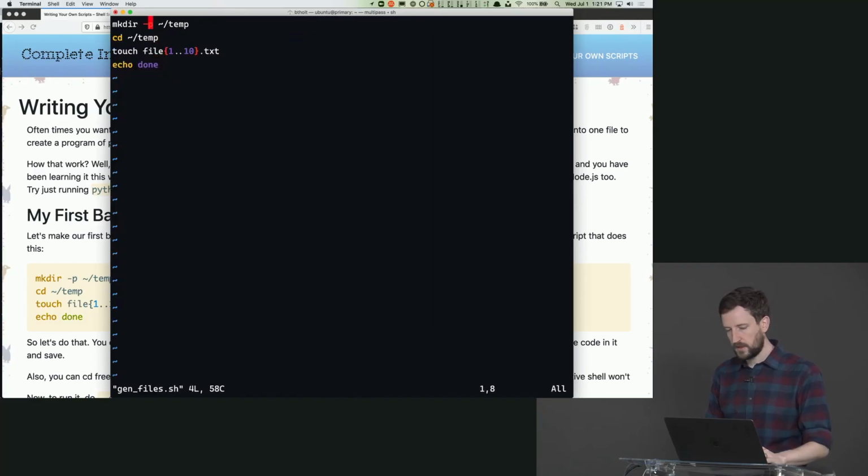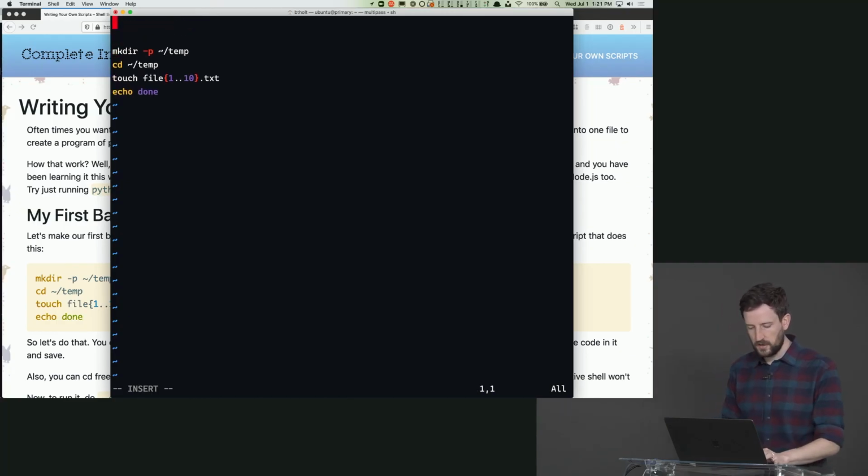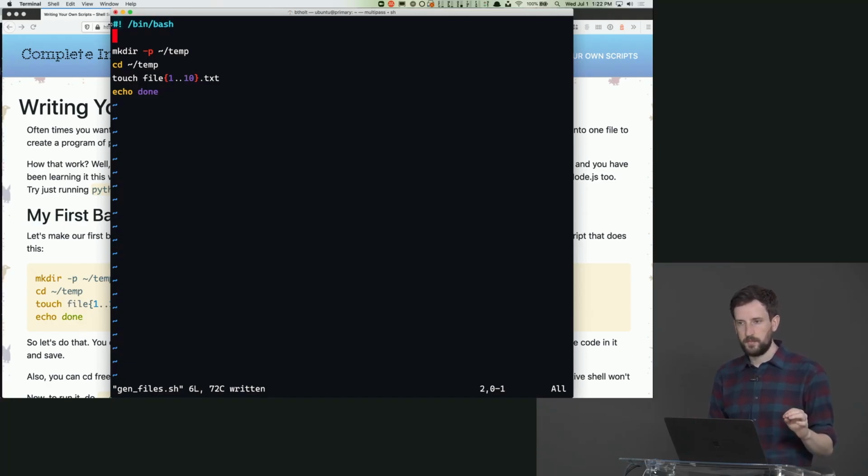And at the very top line, we're going to put a hash and a bang, or a hash and exclamation point. And then you're going to say /bin/bash. And there can be a space there or not, up to you. So what is this part up here? This first line is going to be read by bash, which is going to say, here's the thing that you need to interpret this file. So in this particular case, we're saying this is a shell script, so use bash to interpret this shell script.